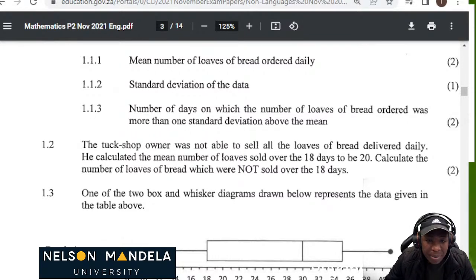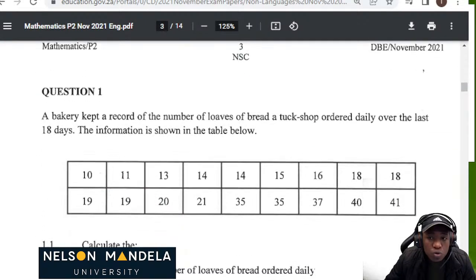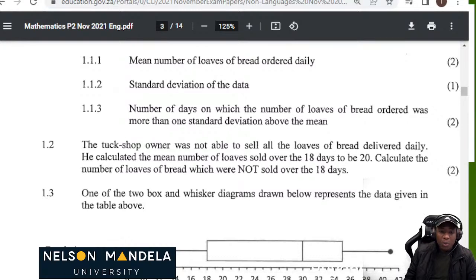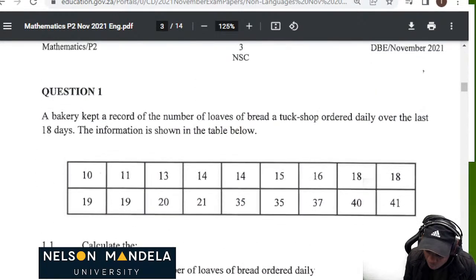On our question paper, we can see on the screen that we are looking at Paper 2, November 2021.